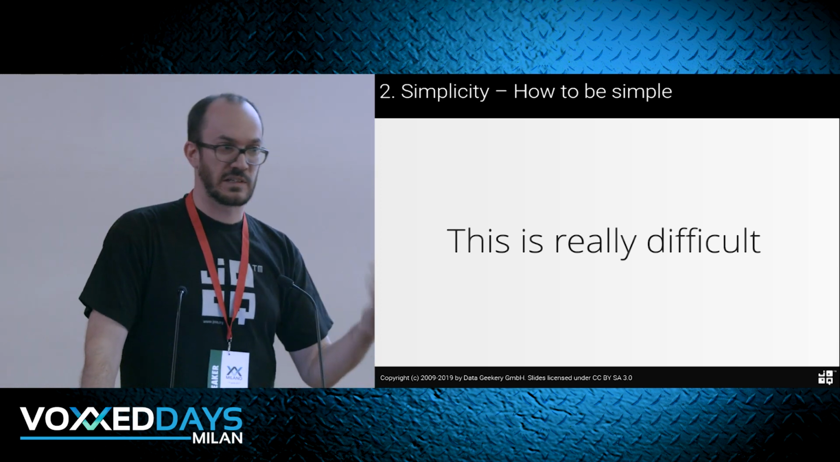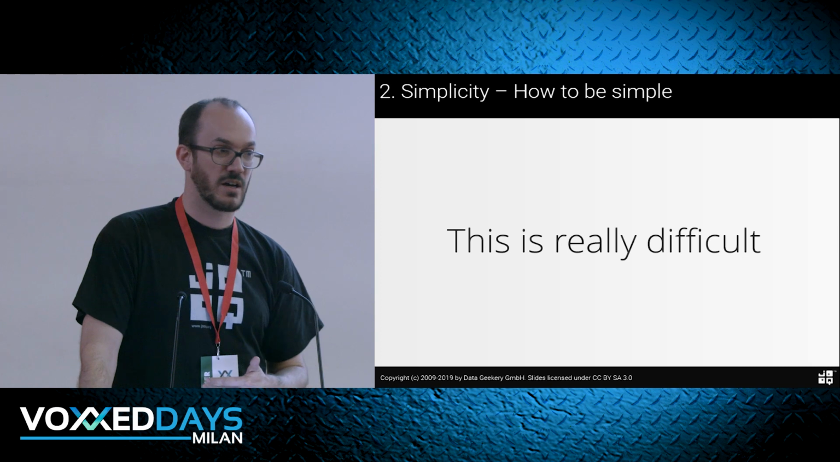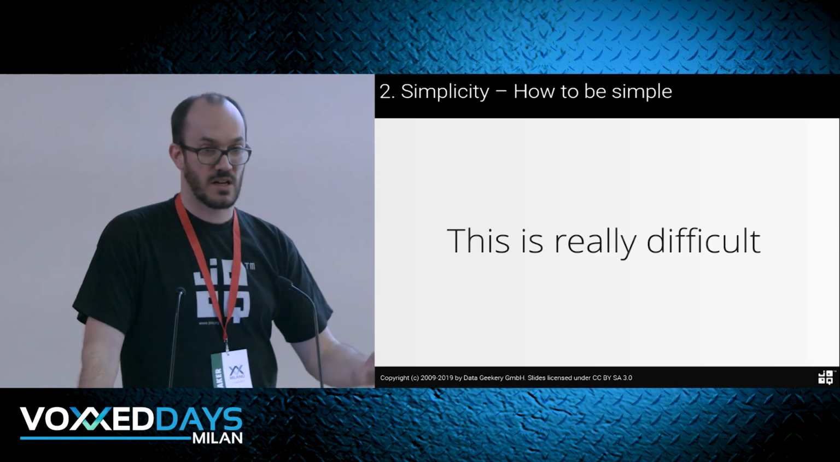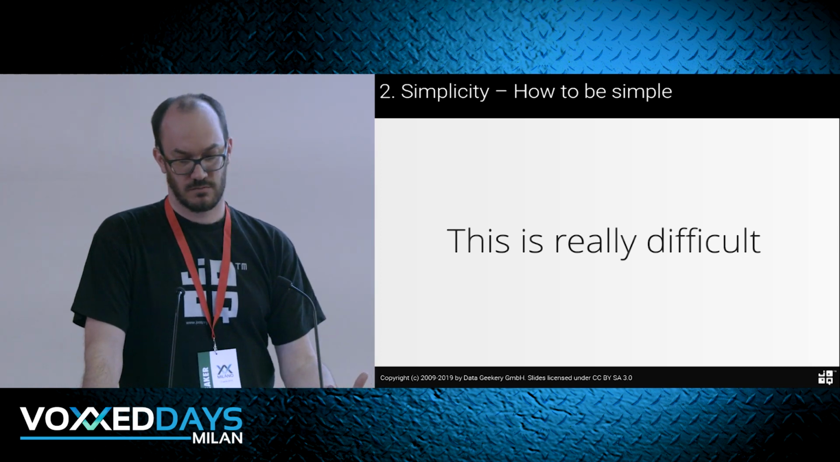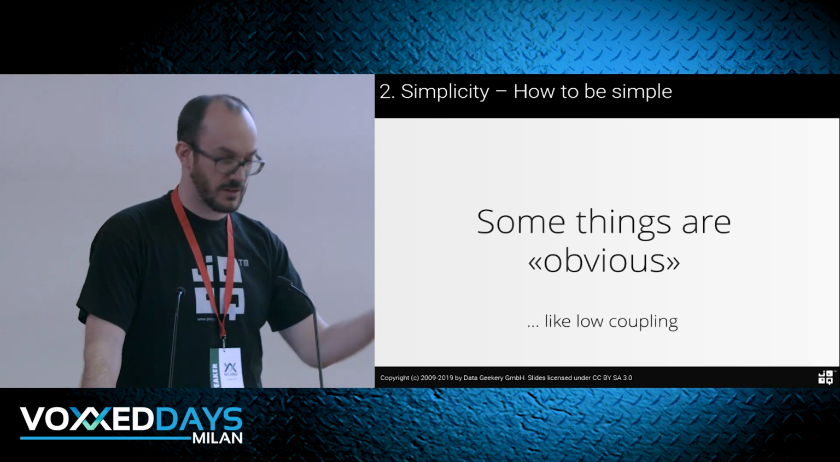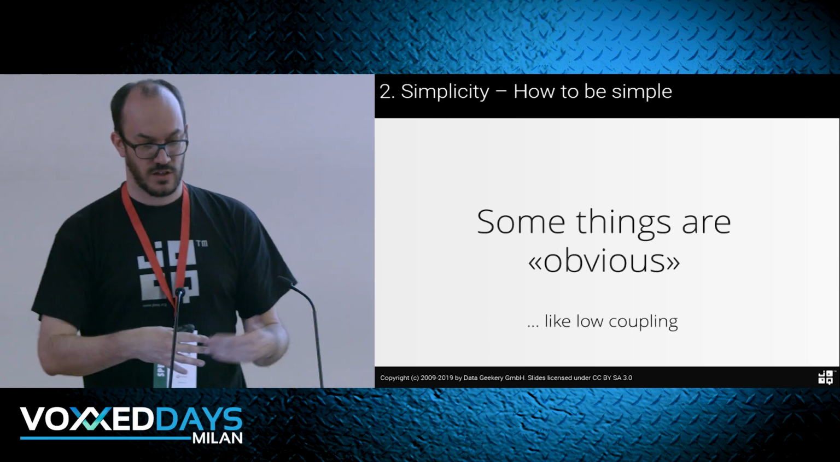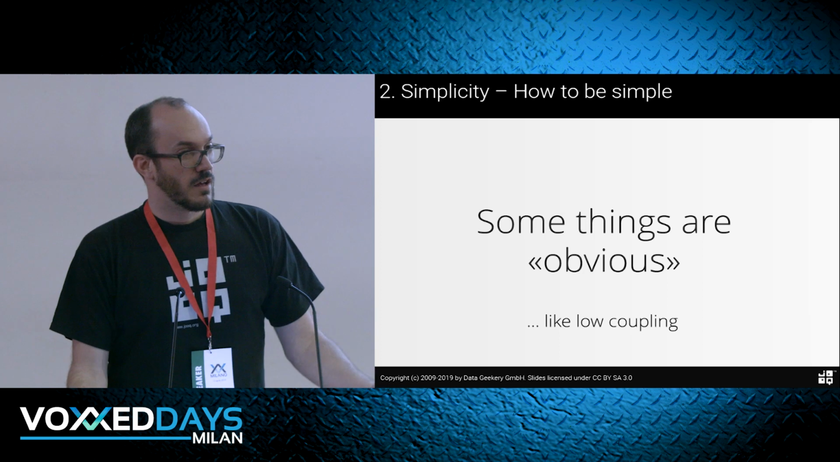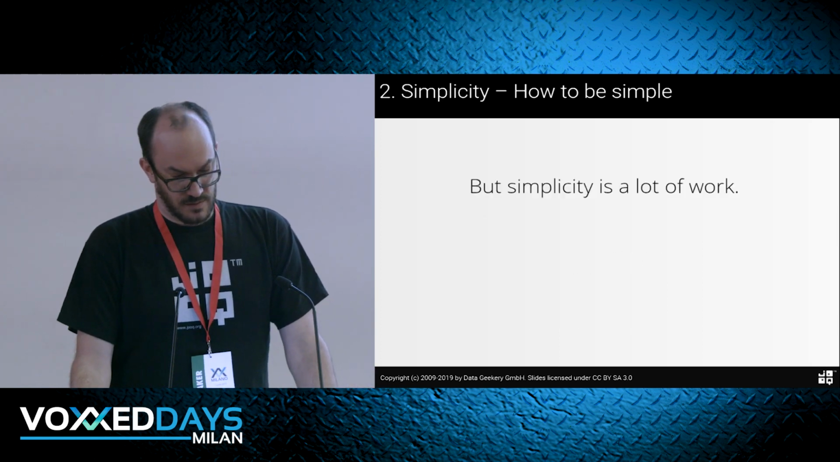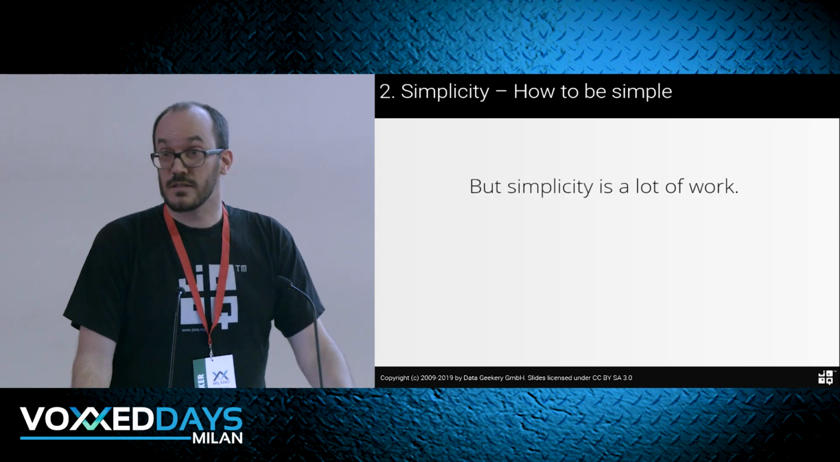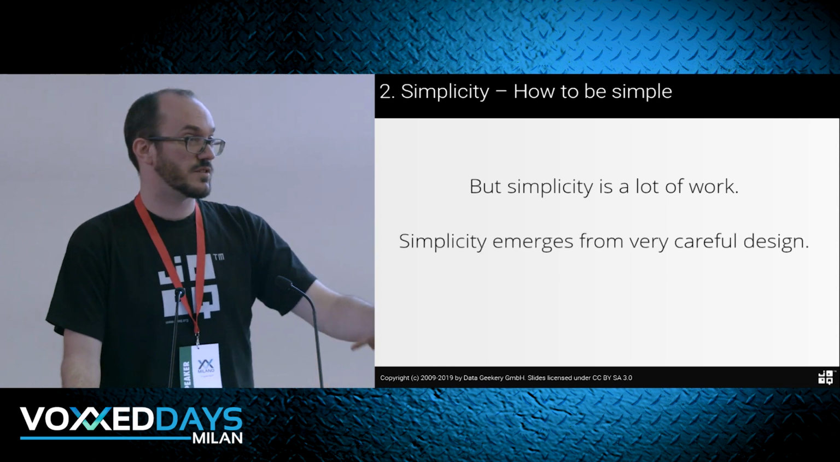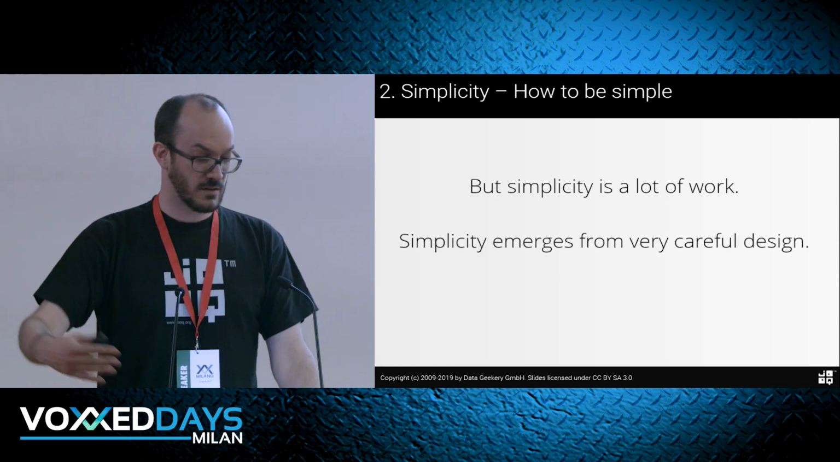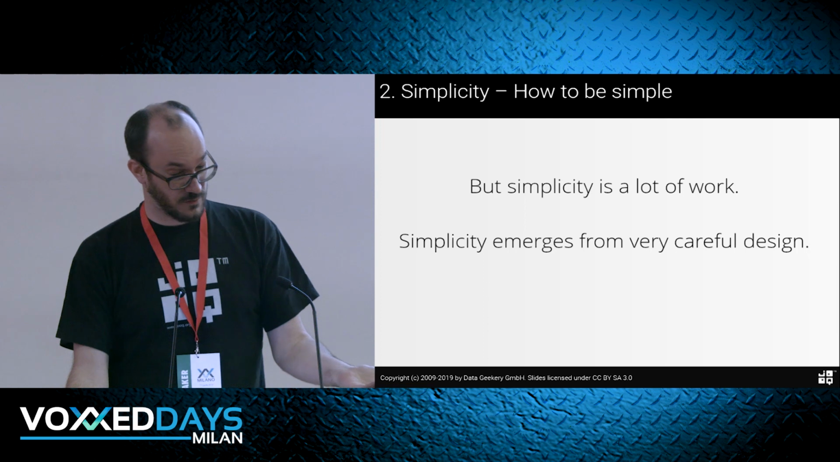We will never get it completely right, but when we design an API, we should just spend 5 times the amount of time to make it simple. Some things are obvious, like low coupling. You can read all these books on cohesion, coupling, etc. A lot of other things are less obvious. Simplicity is a lot of work. It requires experience and reiterations and redesign of your API, maybe a second major release version. It emerges from careful design.